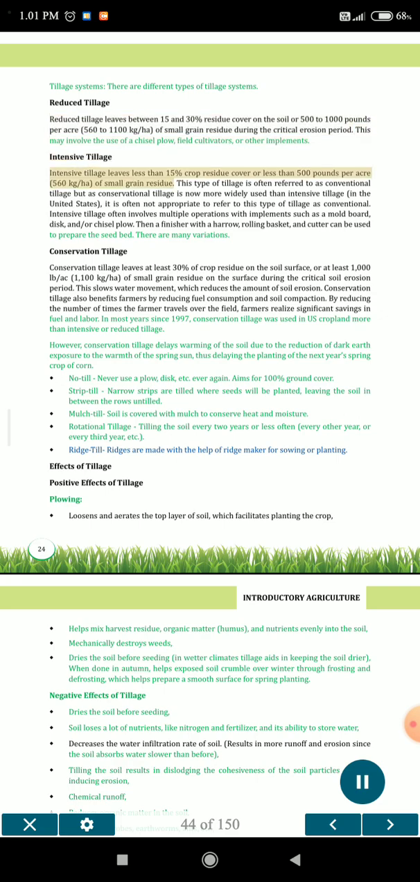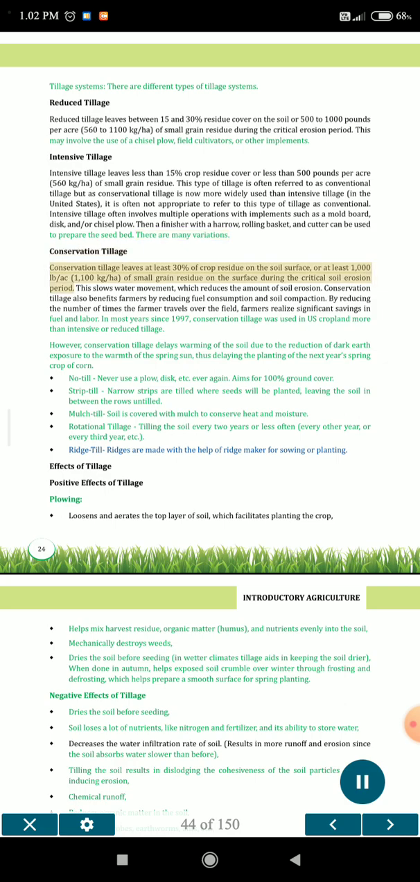Intensive tillage. Intensive tillage leaves less than 15% crop residue cover or less than 500 pounds per acre, 560 kg per hectare of small grain residue. This type of tillage is often referred to as conventional tillage, but as conservational tillage is now more widely used than intensive tillage, in the United States it is often not appropriate to refer to this type of tillage as conventional. Intensive tillage often involves multiple operations with implements such as a moldboard, disc, and/or chisel plow. Then a finisher with a harrow, rolling basket, and cutter can be used to prepare the seed bed. There are many variations.